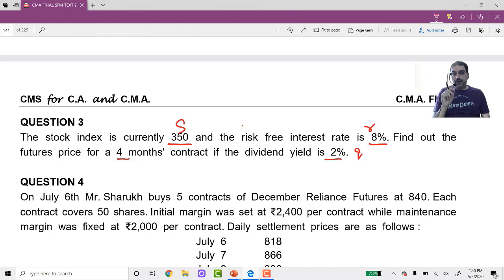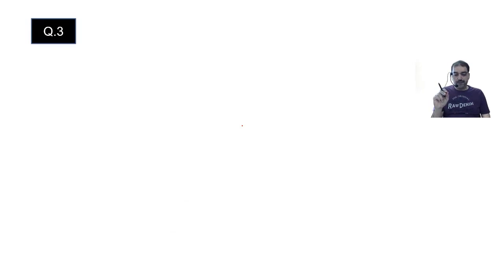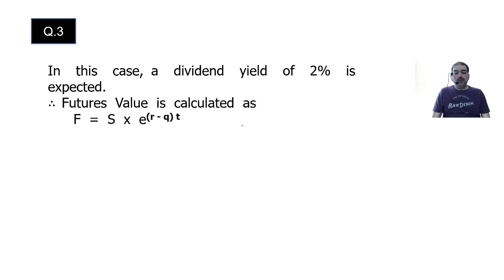So formula now is the third formula. Dividend yield is given, 2%. In this case, a dividend yield of 2% is expected. Therefore, futures value is calculated as follows.